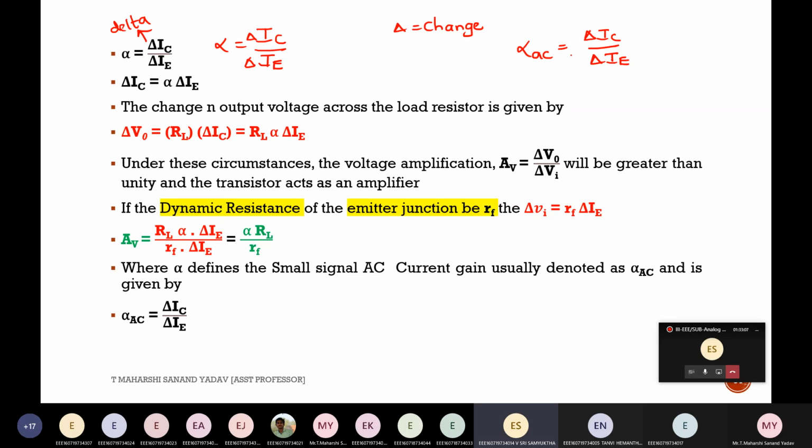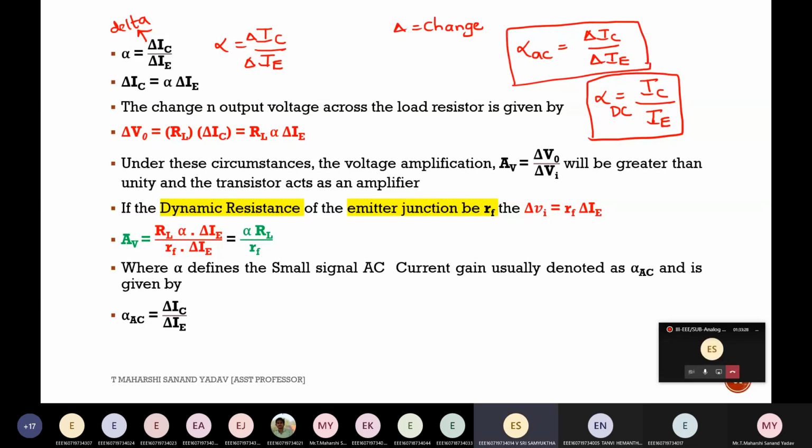And in the earlier concept, what we did? Alpha is equal to IC by IE. Is this purely DC or AC? DC. That's it. This is purely DC. So alpha DC is nothing but IC by IE. If it is alpha AC, it is nothing but change in collector current by change in input current. So please make a note of these 2 points.